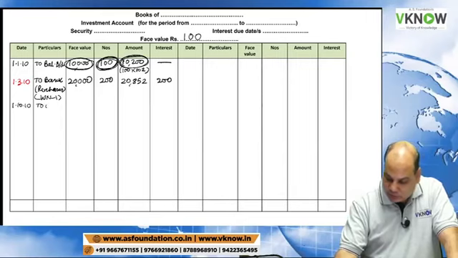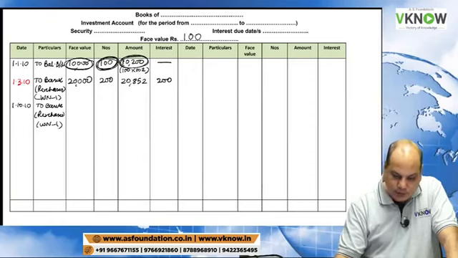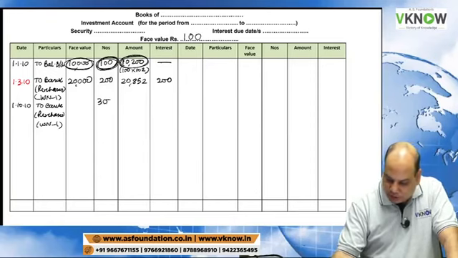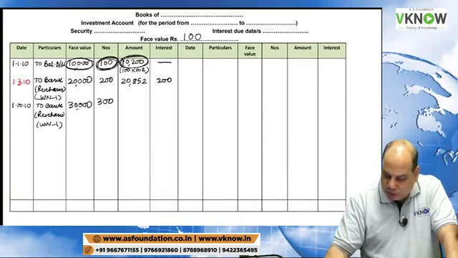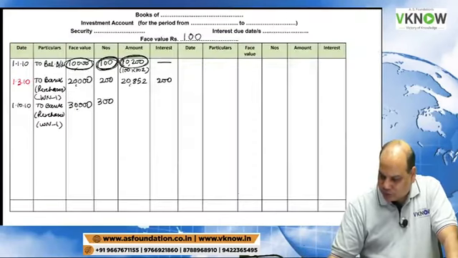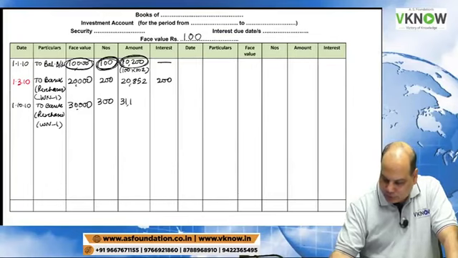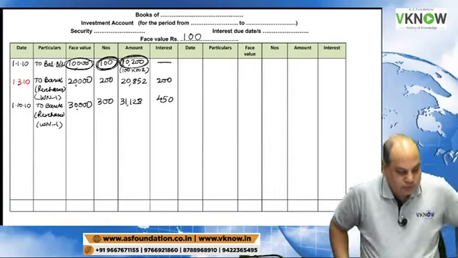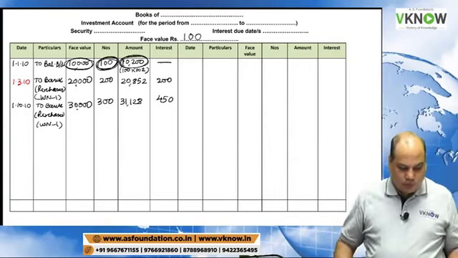Then one more purchase was made on 1/10/10, to bank, purchase, working note 1 again. Now you have purchased 300 quantity. 30,000 is the face value, and the amount is on the screen in the last column, 31,128, and 450 is the interest.